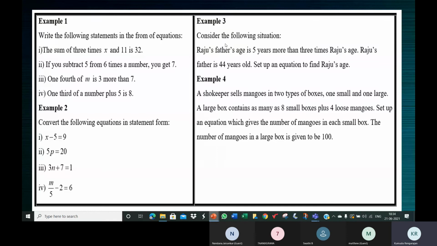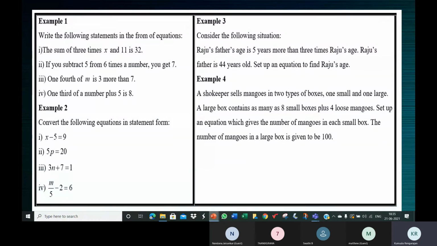And Raju's father's age is 44. 5 means 5. More than means plus. 3 times Raju's age is 3x. Now read. Raju's father's age is 44, is equal to, 5 more than what? 3 times Raju's age.